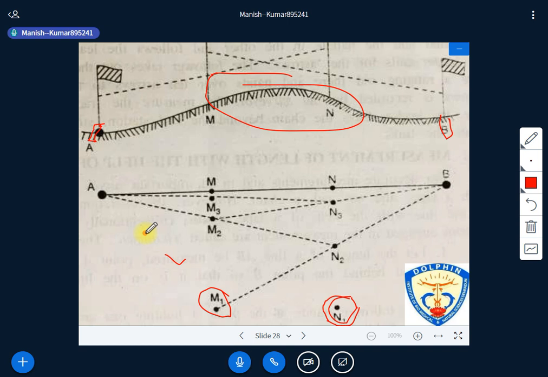So this is the first step that one needs to follow here. This is the condition that has to be understood. Again I am repeating, first two intermediate points M1 and N1 have to be located, and what is the condition while locating these points. From M1 you are able to see N1 and B, and from N1 you are able to see M1 and A, right? Have you got that? Now after that you have to place two ranging rods on the points M1 and N1. Up to this point, is it clear to all of you?